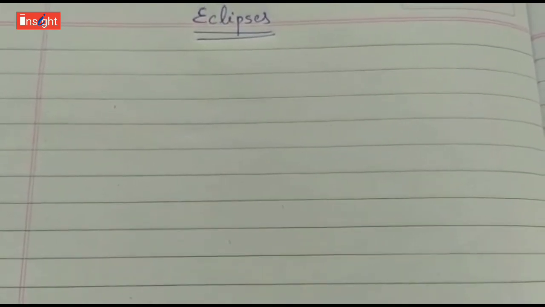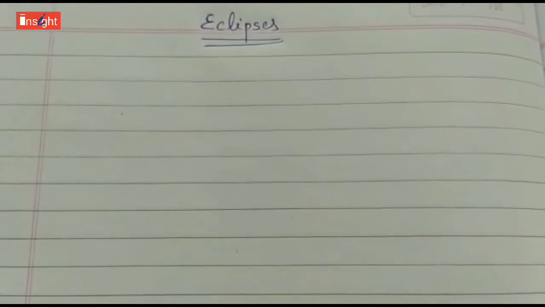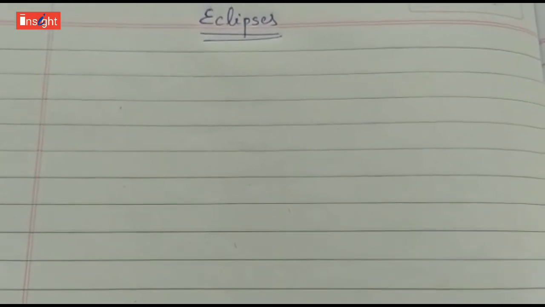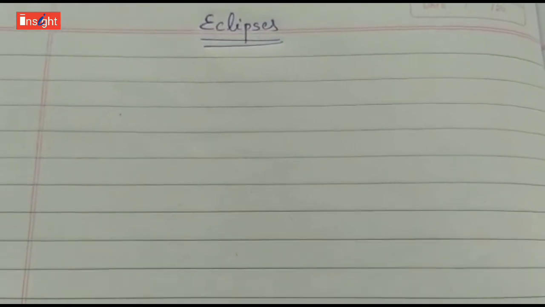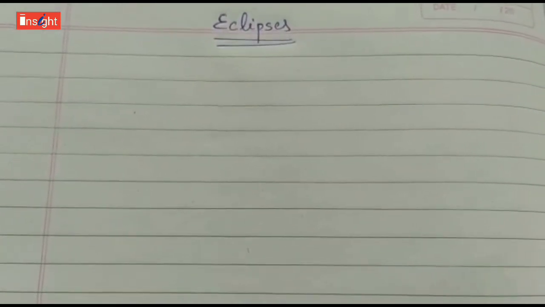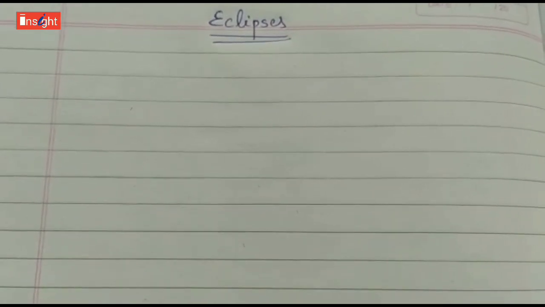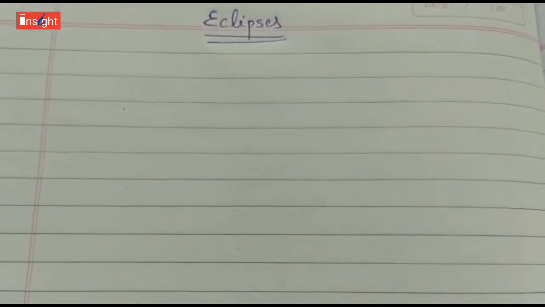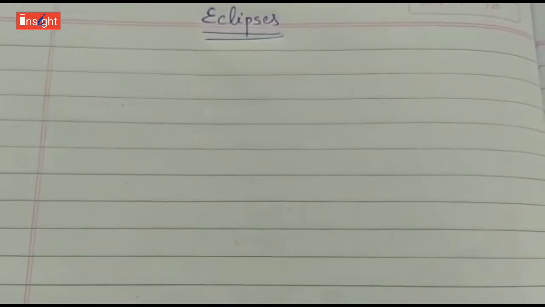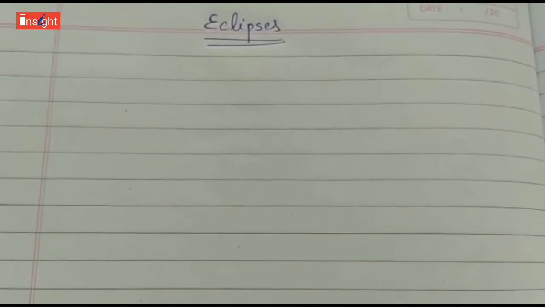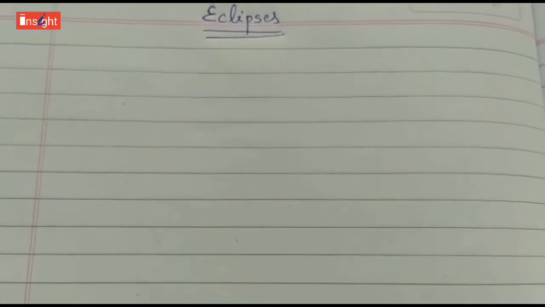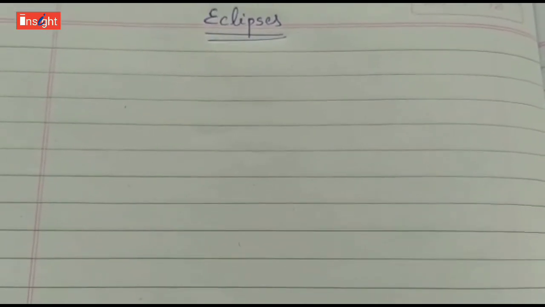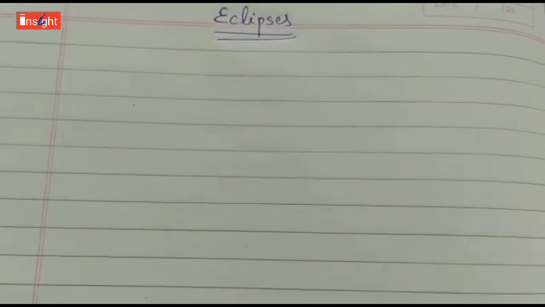At that time the eclipse formation takes place, or we can say that an eclipse is the partial or complete hiding of one heavenly body by the shadow of another heavenly body. In the previous class I told you that the sun, the moon, the earth, the stars, all the planets are known as heavenly bodies. And we see two types of eclipses, that is solar eclipse and lunar eclipse.